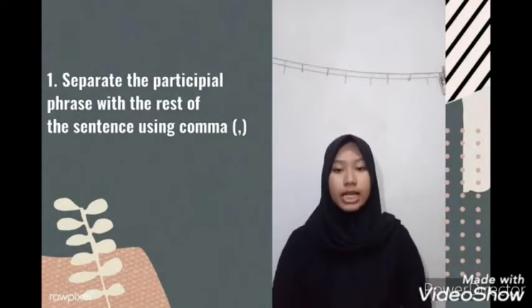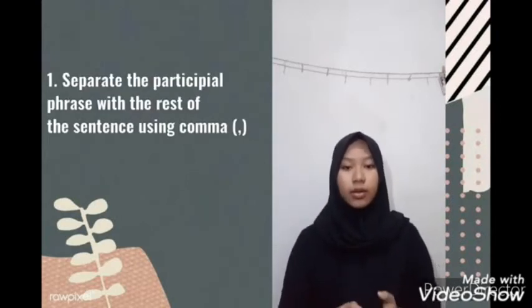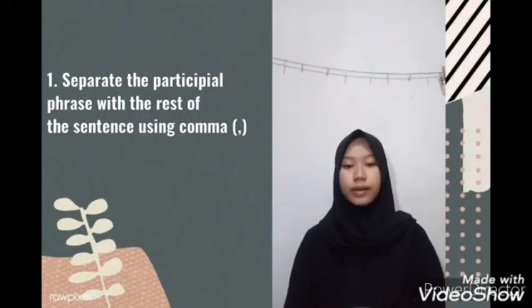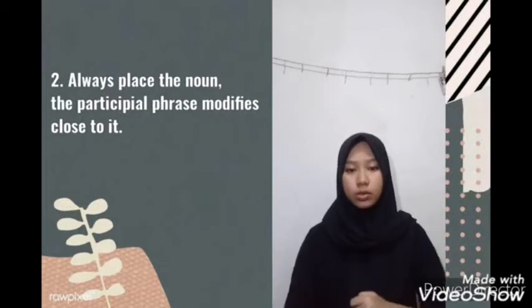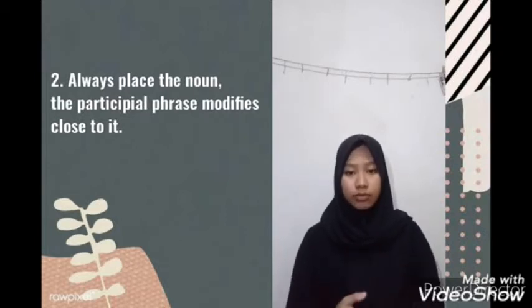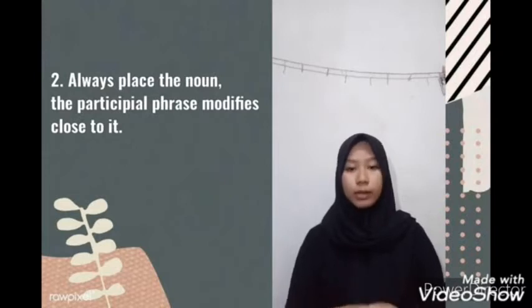The first, separate the participial phrase from the rest of the sentence using a comma. And the second, always place the noun the participial phrase modifies close to it. If you don't do it, it will be a mistake known as a misplaced modifier.